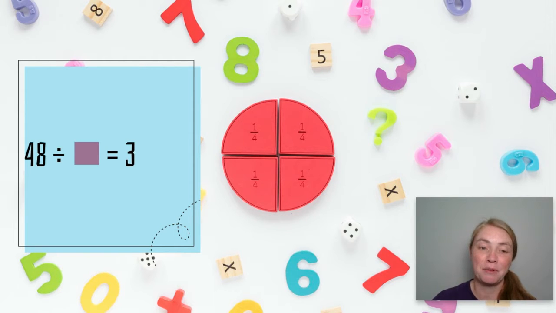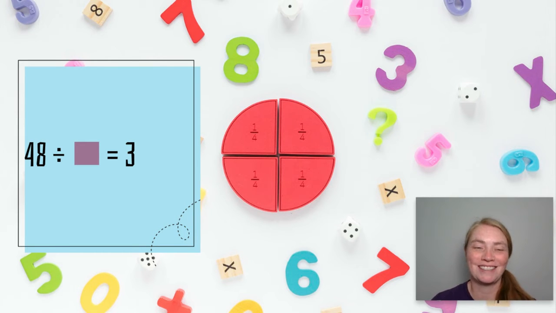48 divided by 3. That's not what I want you to do. I want you to do 48 divided by some number is equal to 3. This one is a little tricky. Do you have it in your mind? Is it 16? 16 times 3 is 48. So 16 would be the answer. I don't expect you to have that one right away, but 48 is a number that we see time and time again, so we might want to put that in the back of our mind.